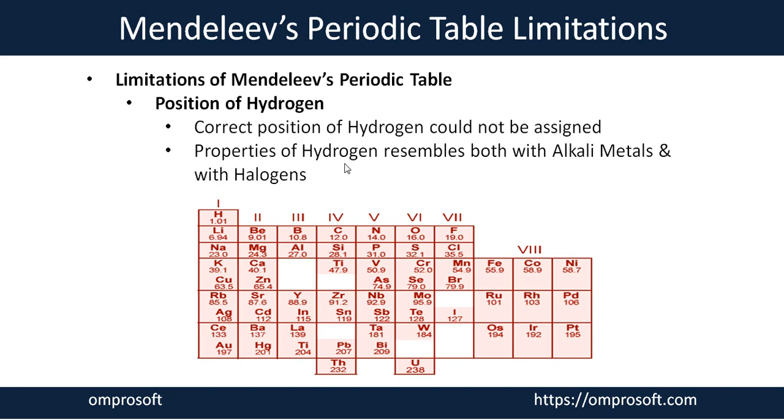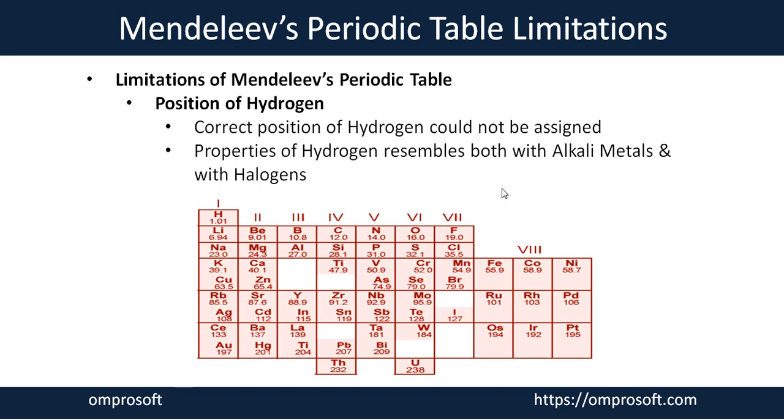Because hydrogen is a non-metal and also has only one electron in a shell, so such properties resemble the halogens. But on the other side, hydrogen is an electropositive element. Due to this nature, hydrogen resembles the alkali metals.